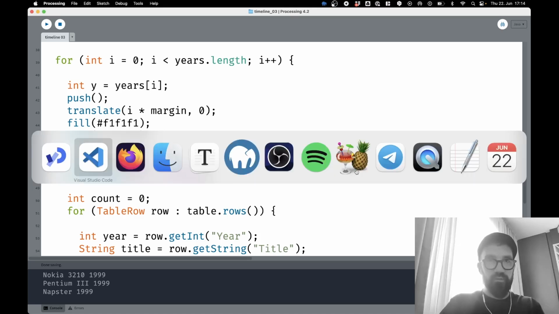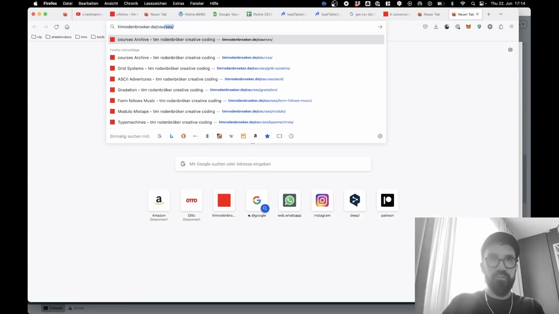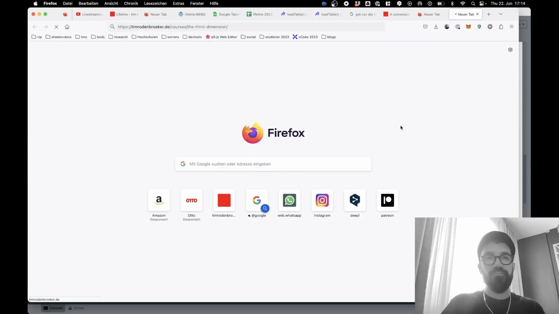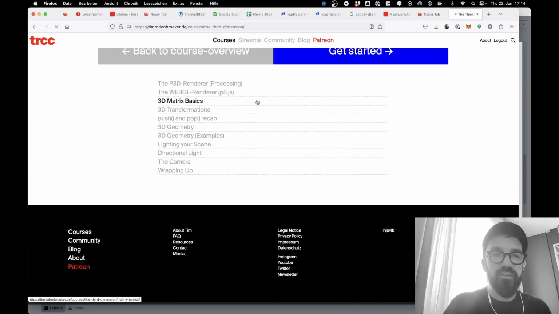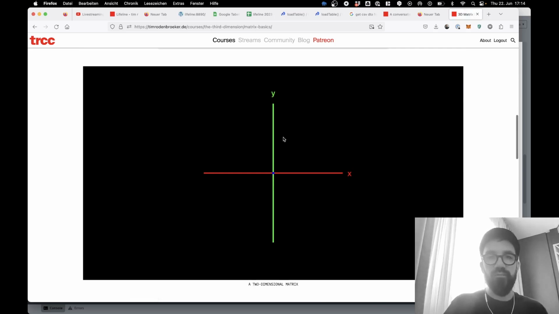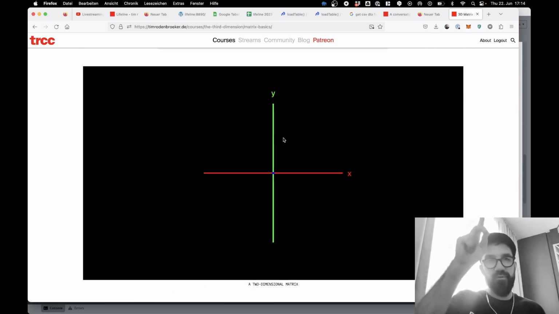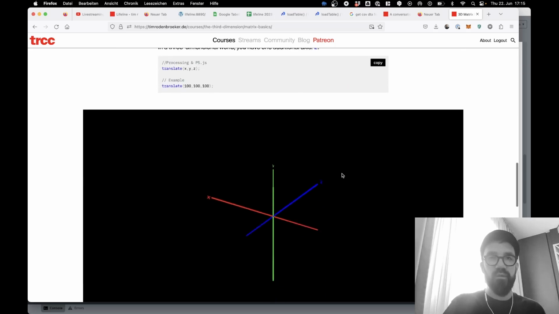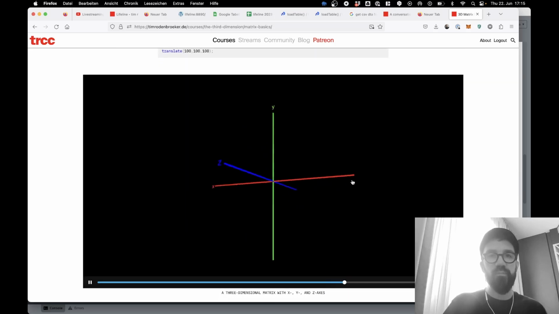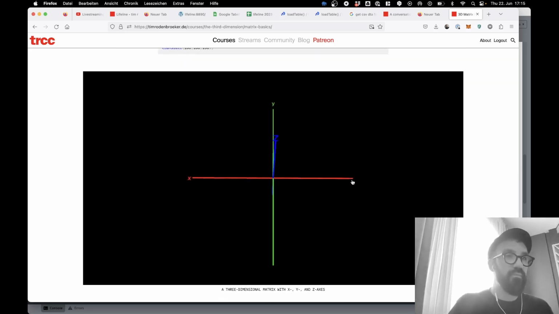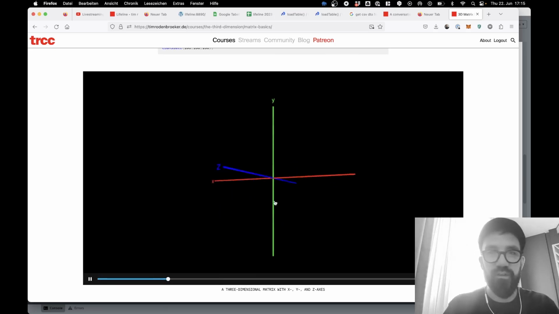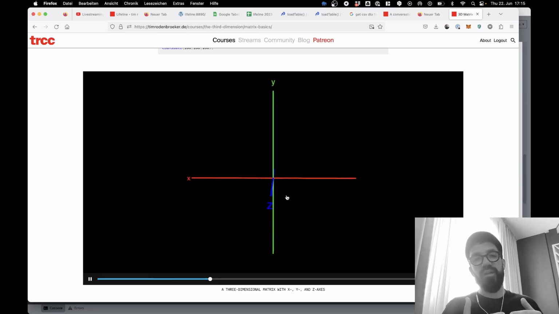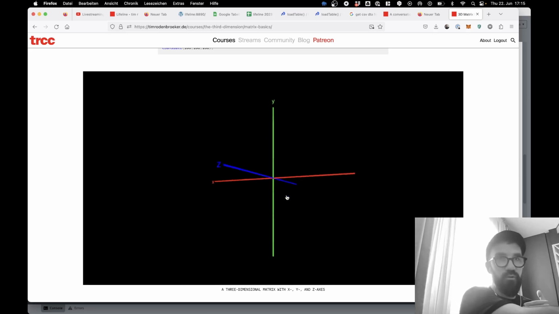Now, instead of distributing the things on the x-axis, I would like to distribute them on the z-axis. So let me just go to my website, I'll show you something. Courses, the third dimension. This is my course on 3D in Processing and 3D matrix basics. So this is the coordinate system, right? We have y and x. So y is the vertical axis and x is the horizontal axis. But there's also another one when we enable the P3D renderer, the three-dimensional renderer in Processing, which is z. That means we can place elements now in the depth of the scene.